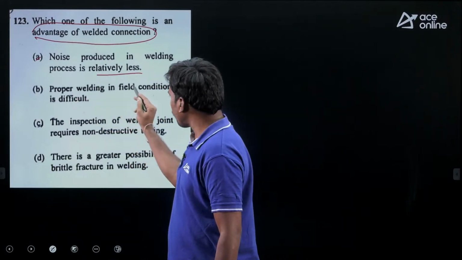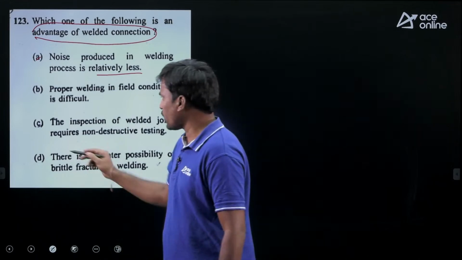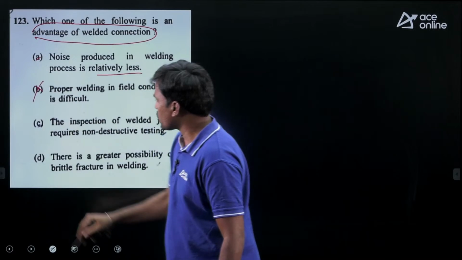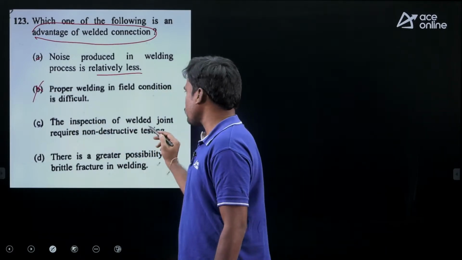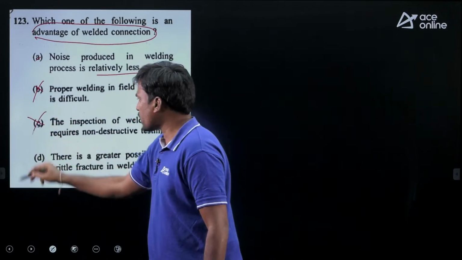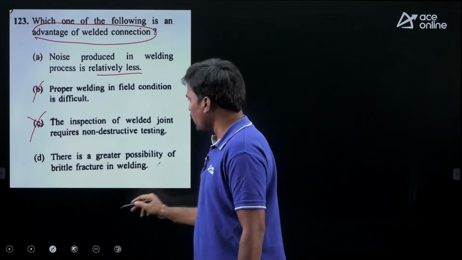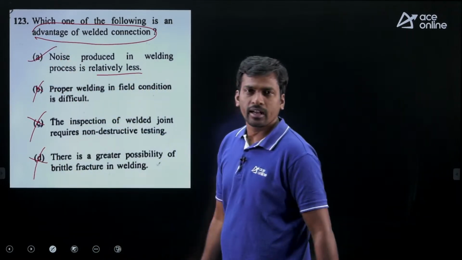Proper welding in field condition is difficult. Yes, this is a disadvantage. The inspection of weld joints requires non-destructive testing. Yes, this is also a disadvantage. There is a greater possibility of brittle fracture in welding. Yes, this is a disadvantage. Then only advantage is option A, which is correct.